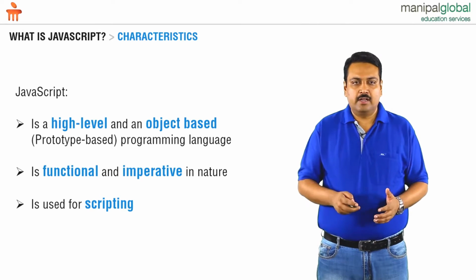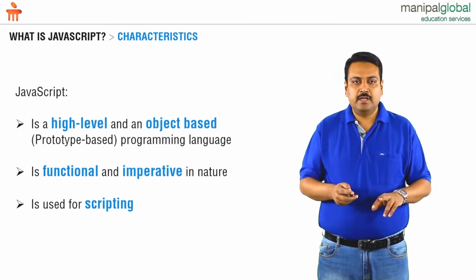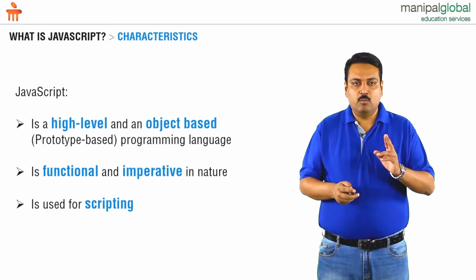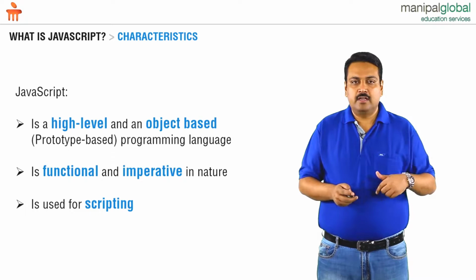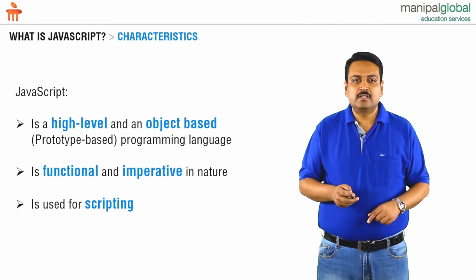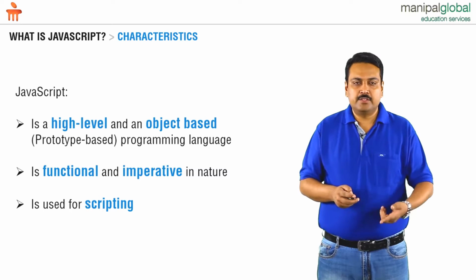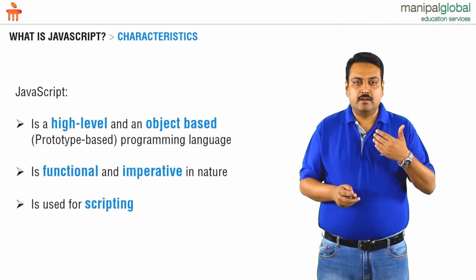JavaScript is also called a scripting language. All scripting languages are called scripting languages because they have one quality, and that quality is that JavaScript is a dynamic language. Dynamic in the sense that based upon the value that is initialized to a variable, the type of the variable is inferred. Because JavaScript is not compiled, it is interpreted. And since it is interpreted, it is basically executed at runtime.